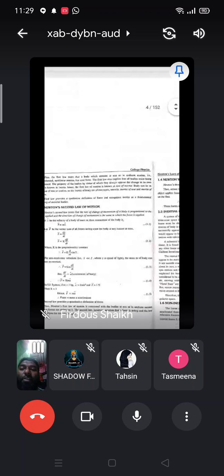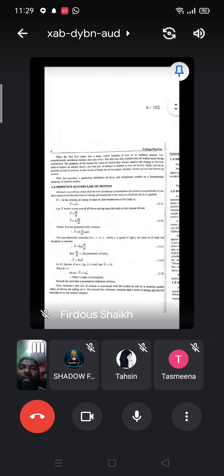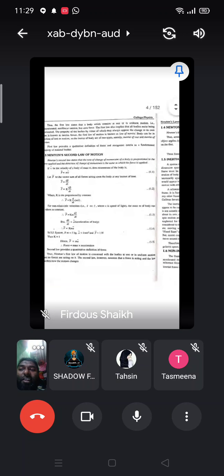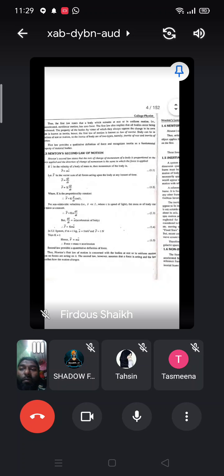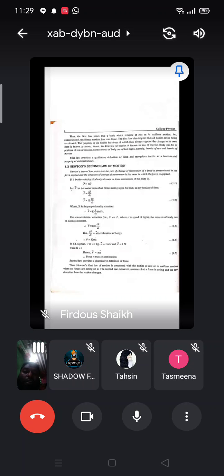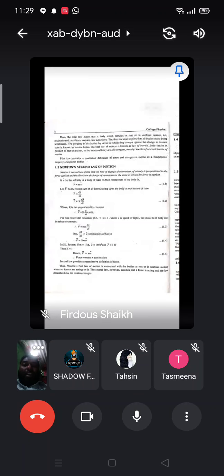There will be MCQs based on these statements. What does the first law give? It provides qualitative information about force, and the second law provides the quantitative definition of force. Okay, inertia, then Newton's first law, second law, third law. That may be for the MCQ purpose. Please go through these things.